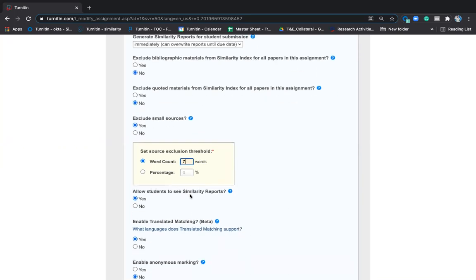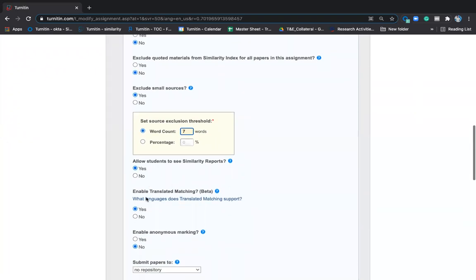Allow students to see similarity report. If you say yes, if you give Turnitin access to students, they can see the similarity report. So have it, your choice.